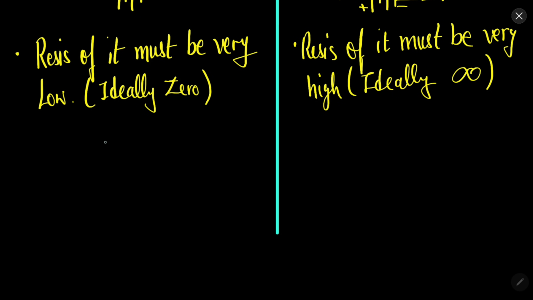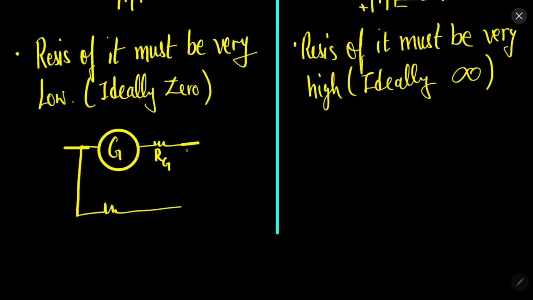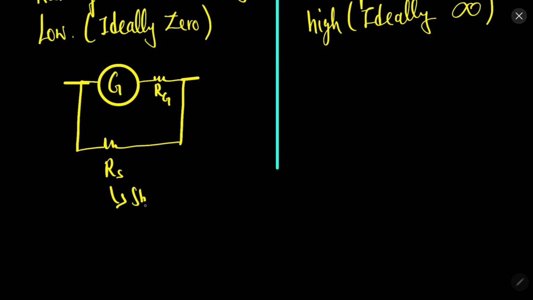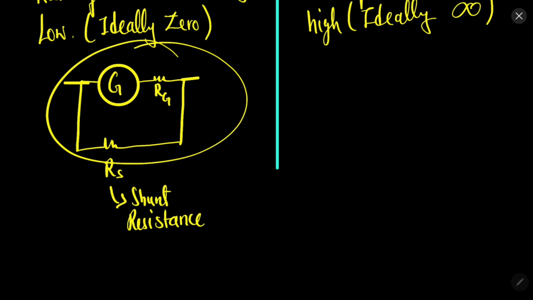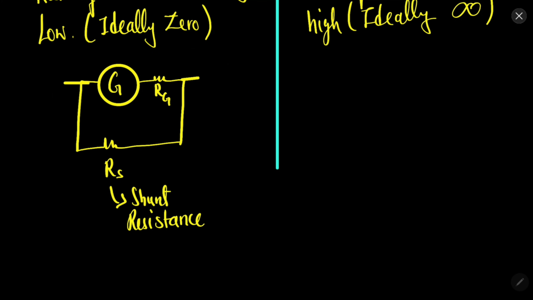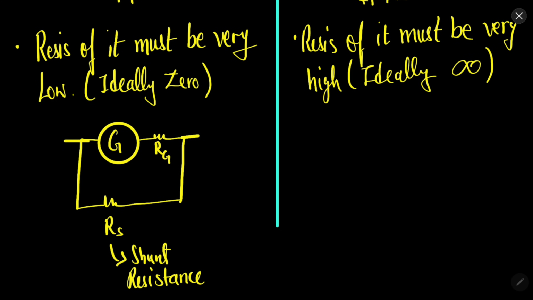So we can make the galvanometer like this. Galvanometer is there, and there is a galvanometer resistance also. So if you want to have an ammeter using this galvanometer, then what we can do, we can connect a resistance in parallel to this, which is called the shunt resistance. Shunt means parallel resistance. So this parallel resistance will reduce the overall resistance. We know that when resistances are connected in parallel, the value of equivalent resistance becomes less. So when we need an ammeter, then we connect a shunt resistance to the galvanometer.